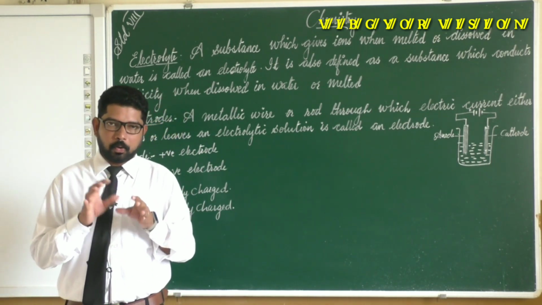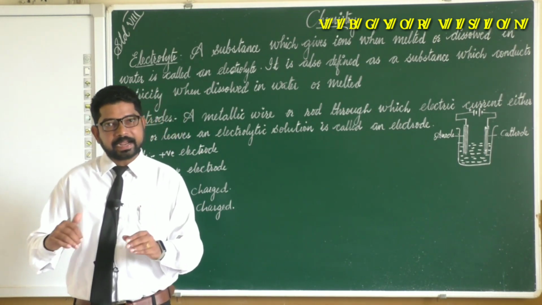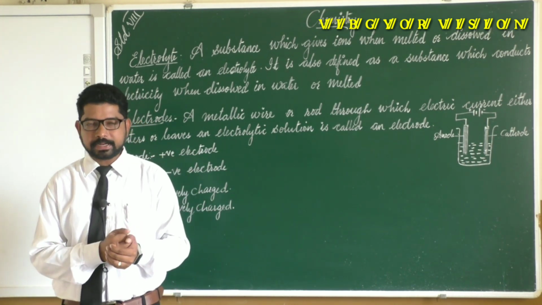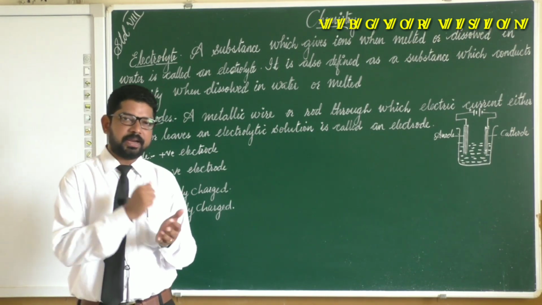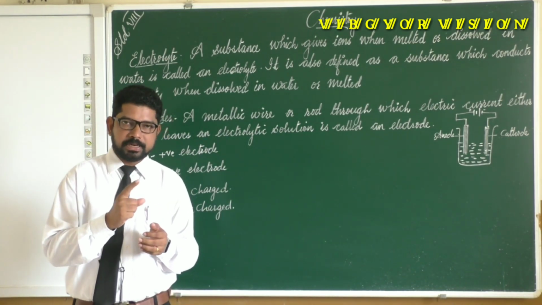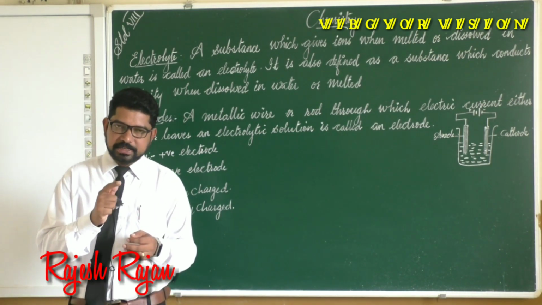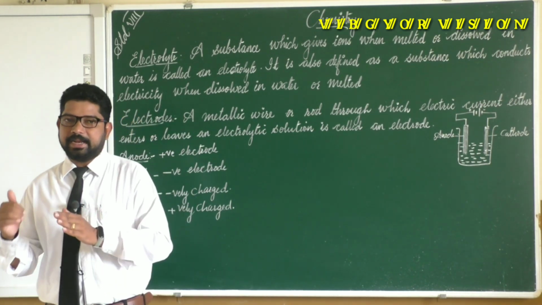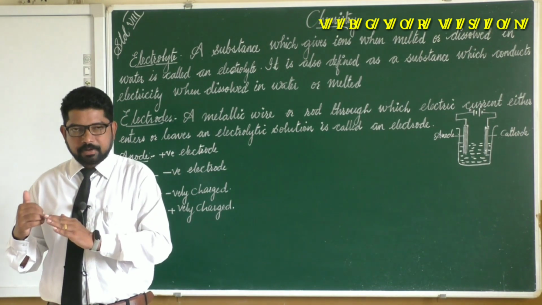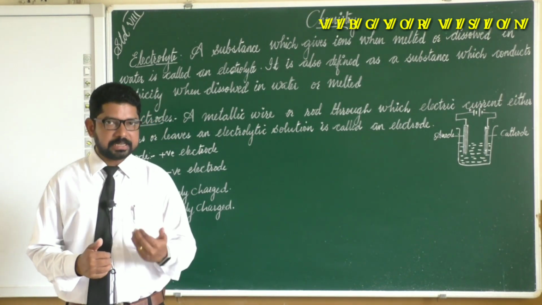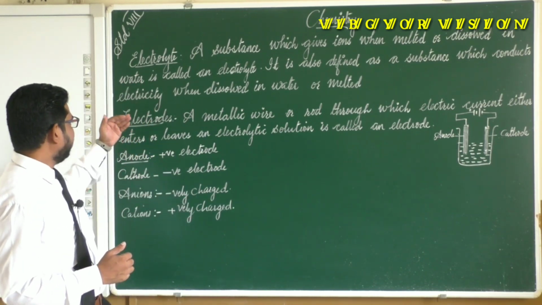For example, sodium chloride conducts electricity when dissolved in water or when melted. So there are two ways we can define an electrolyte: it is a substance which dissociates into ions, or a substance which can conduct electricity in melted form or in aqueous solution. The next point we should know is electrodes.